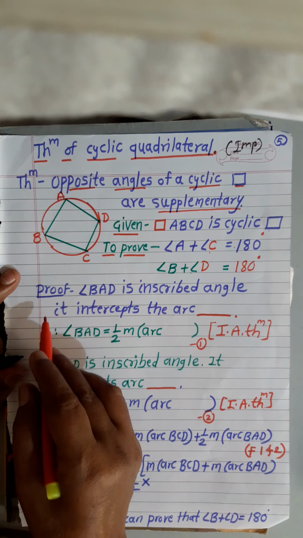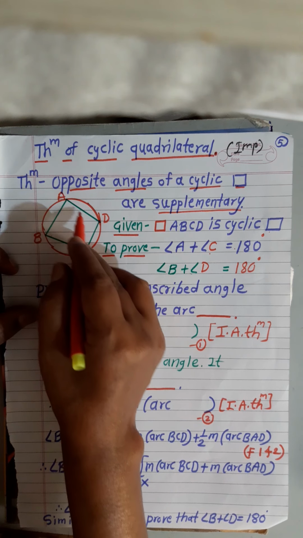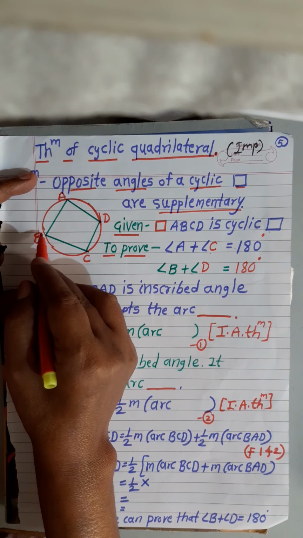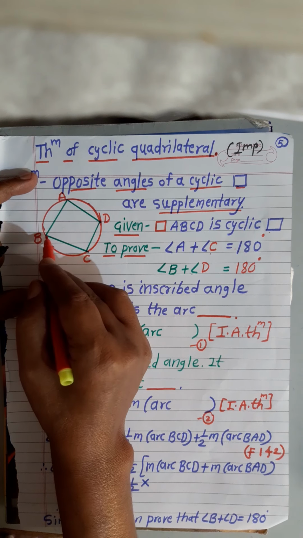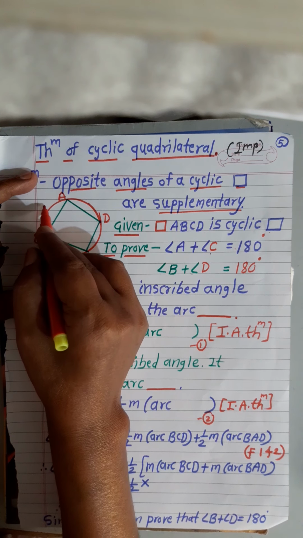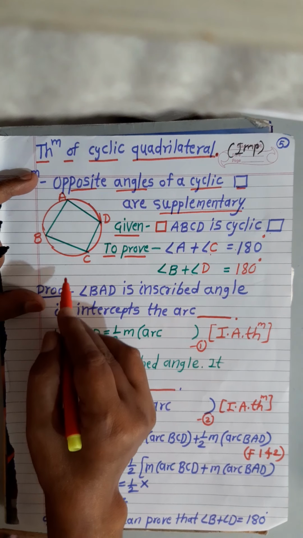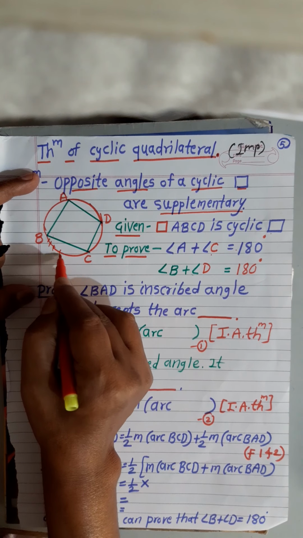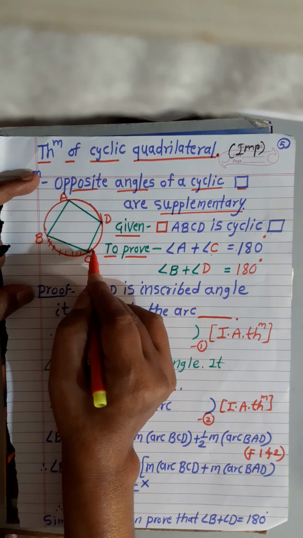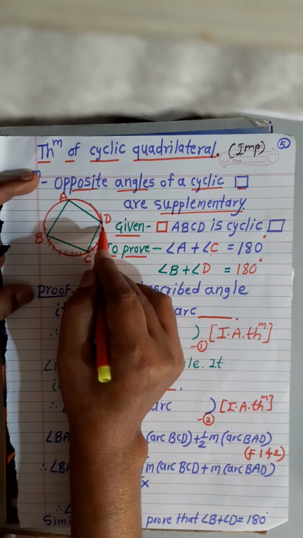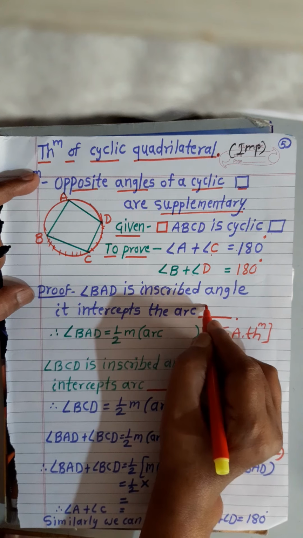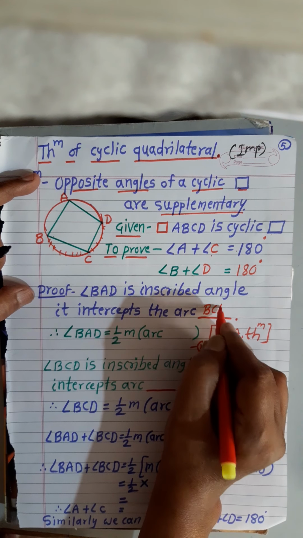Now see here, angle BAD is an inscribed angle. Angle BAD is inscribed in which arc? In arc BAD. And it intercepts the arc BCD.